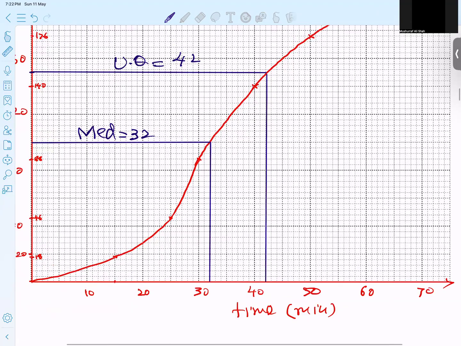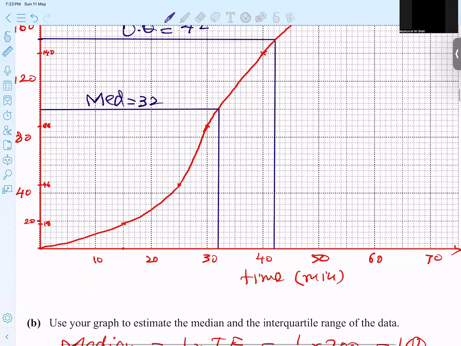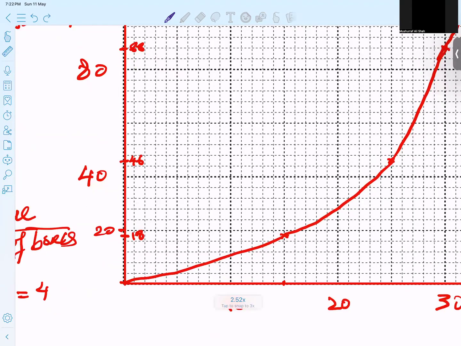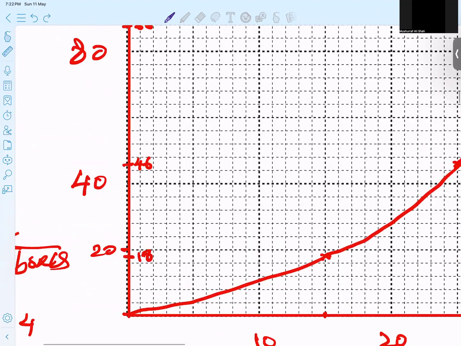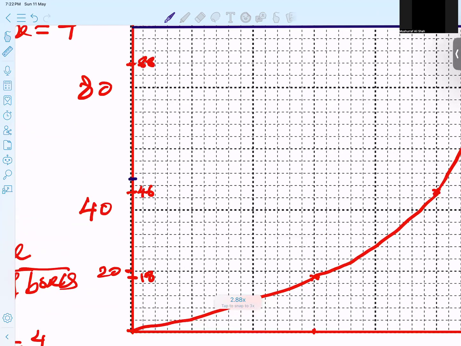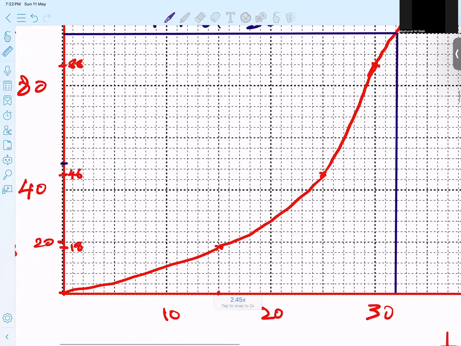And now let's talk about the lower quartile, 50. Where's the 50? In the middle of 20 and 40. 20 and 40. So 60. Wait a minute. We're looking here at 60 and 40, in the middle of that. So 50 is 2.5 boxes here. And if I come down, approximately 26.